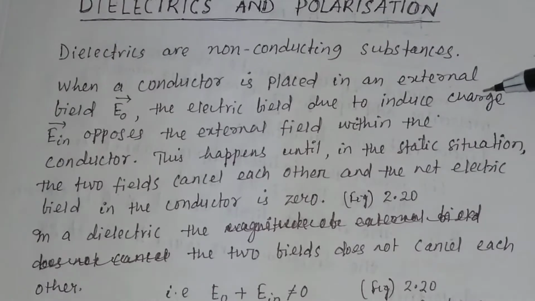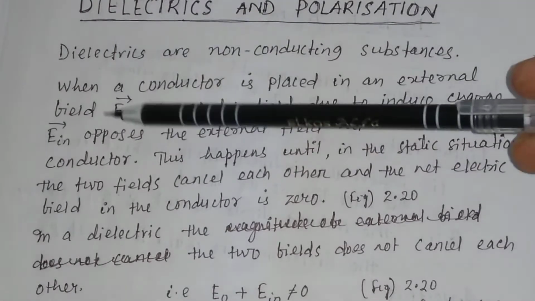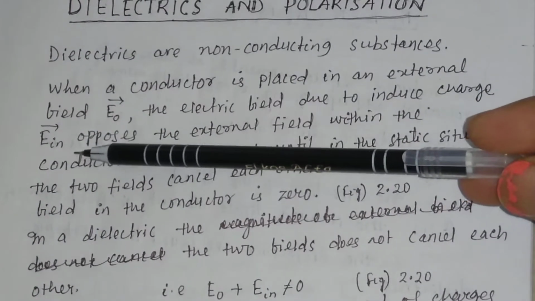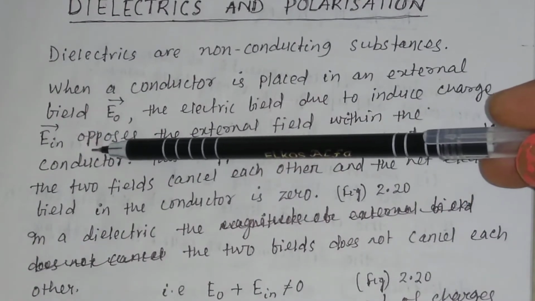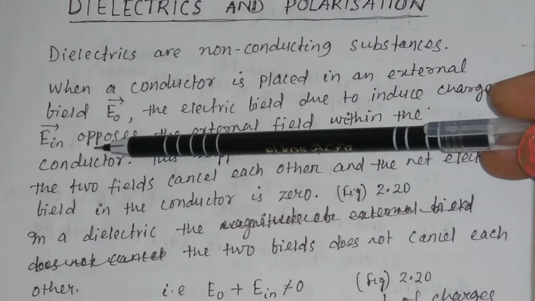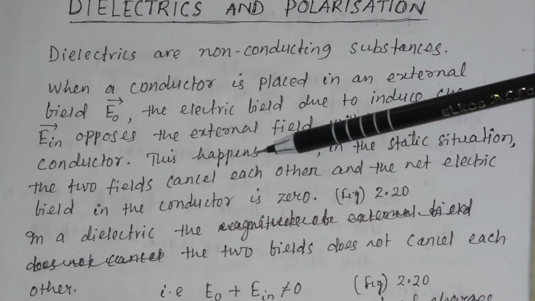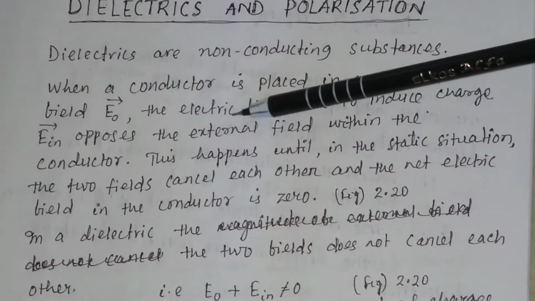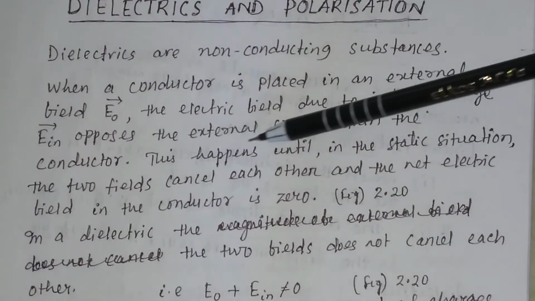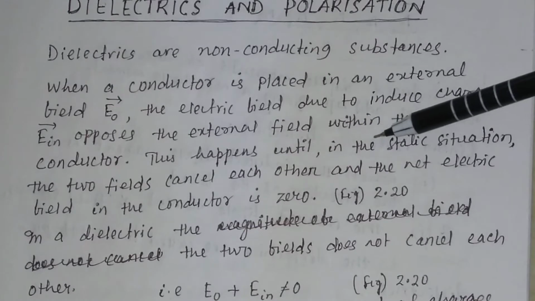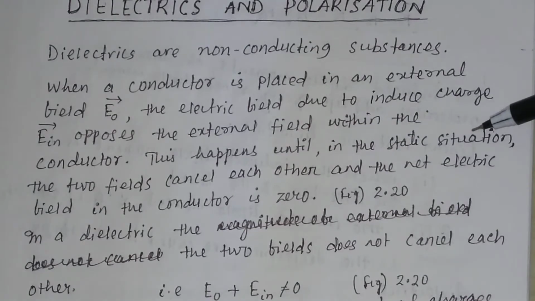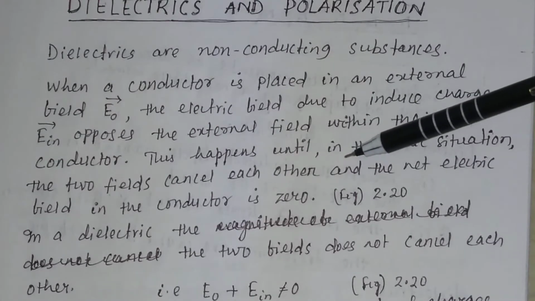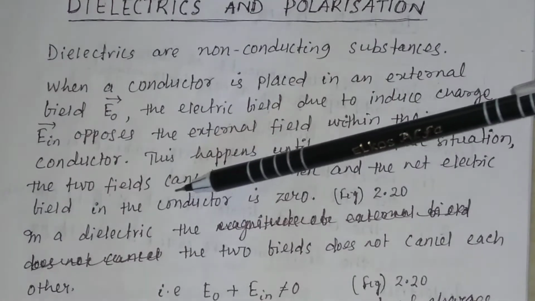Due to the induced charge, the electric field produced is equal to E in, and this E in opposes the applied electric field E0, and this happens until in the static situation the two fields cancel each other and the net electric field in